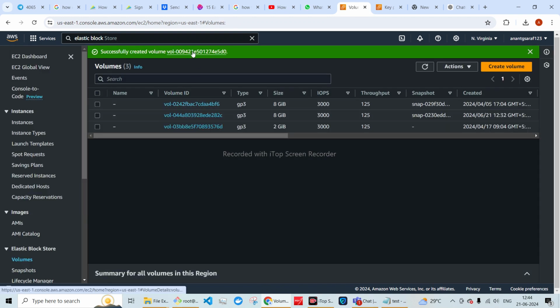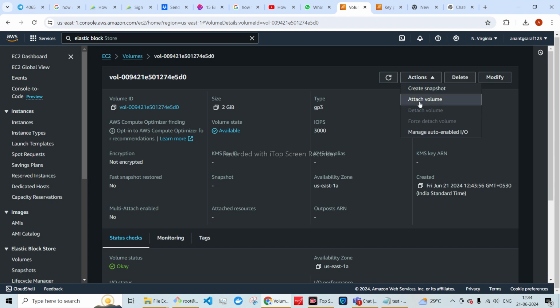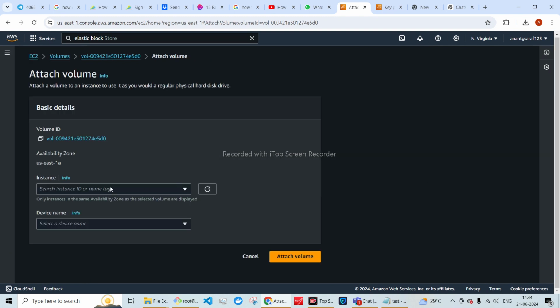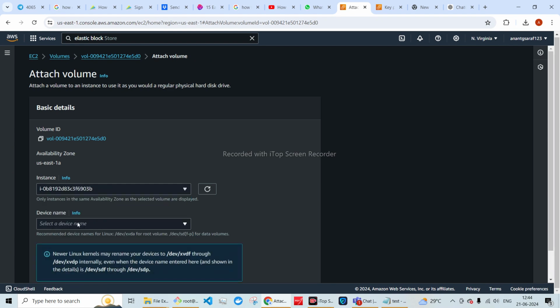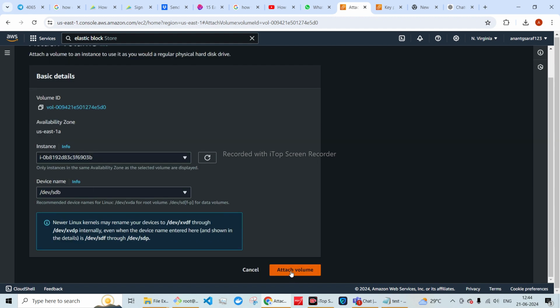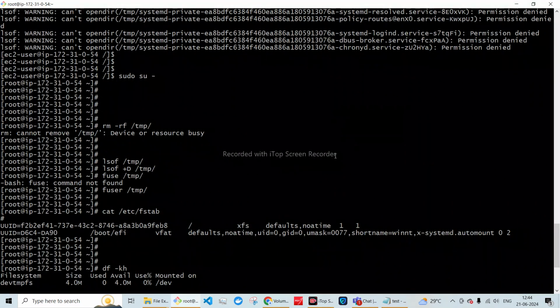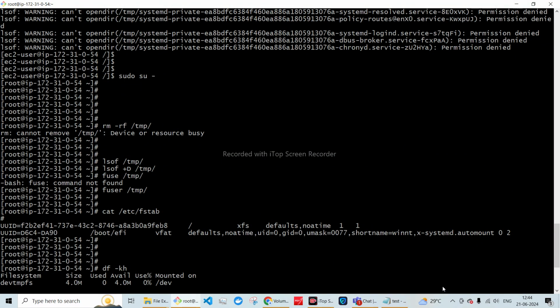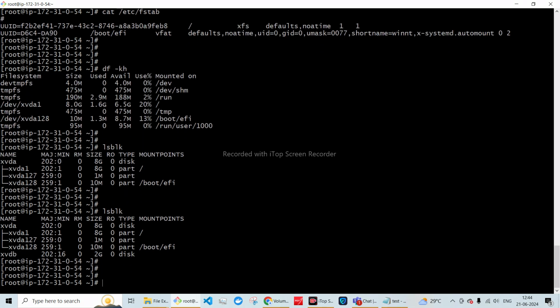Now you see the volume is created. From Actions, attach volume. We will attach this volume to the temp ec2 instance. For the device name, let's select /dev/sdb. Now, with the lsblk command, we are able to see that another volume has been created.